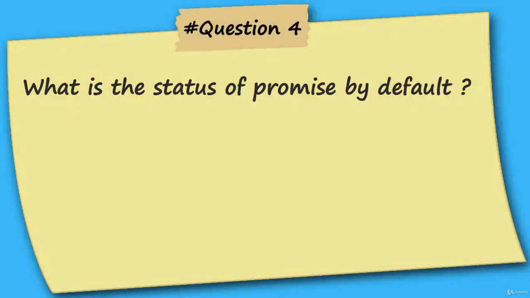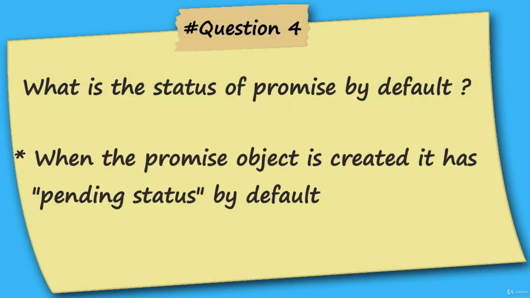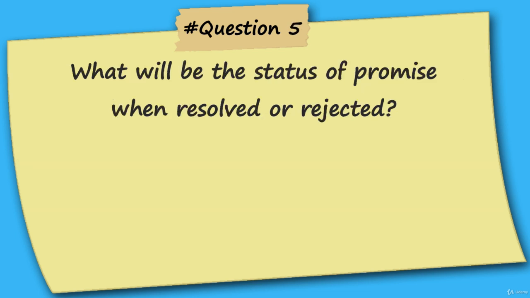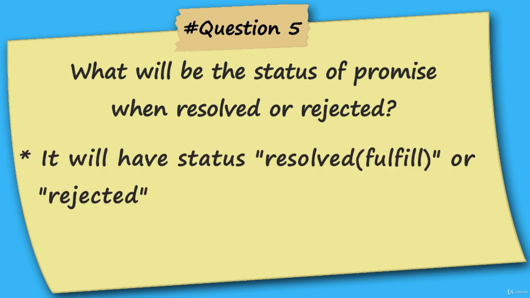The fourth question is, what is the status of promise by default? We already saw earlier that when you have the object created with promise, it has the pending status, that is the pending state by default. Fifth question is, what will be the status of promise when resolved or rejected? In case of resolved and rejected, it will have a status fulfilled or rejected.